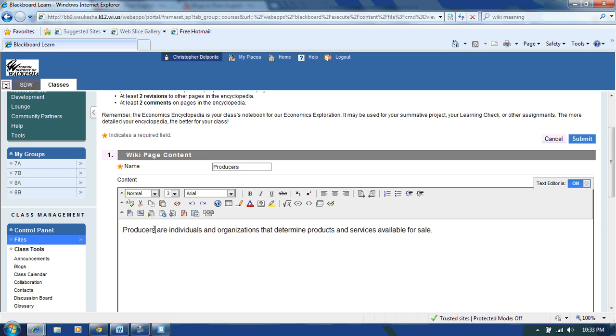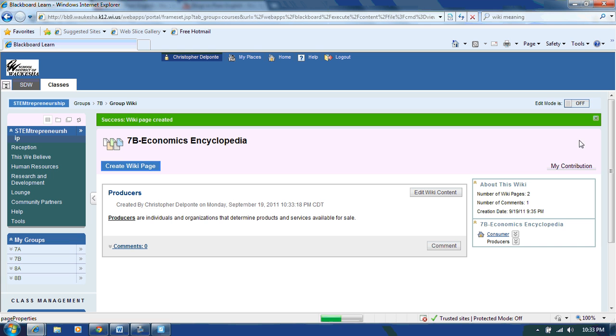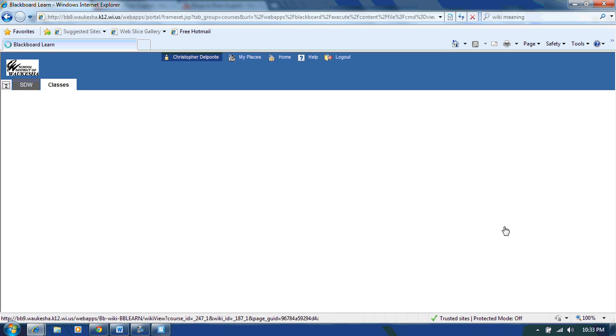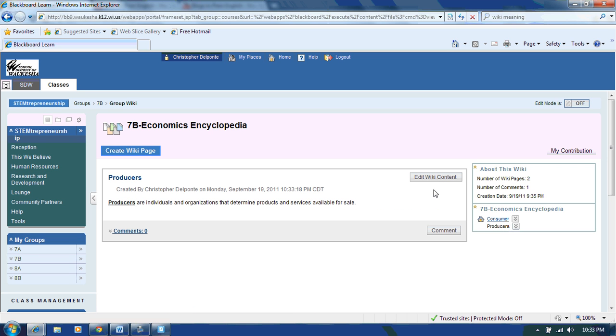Again, I'm going to bold that, and I'm going to leave this as it is now, and maybe in the future somebody will come in and add examples to this. I'm going to click submit. So now you see that I have different pages that I can go back and forth between, which is called toggling. I can go to the consumer page where my instructions are, and then I can go down to the producer page. And as always, I can click on Edit Wiki Content, and I can continuously create wiki pages.